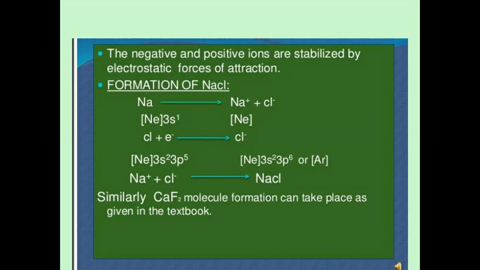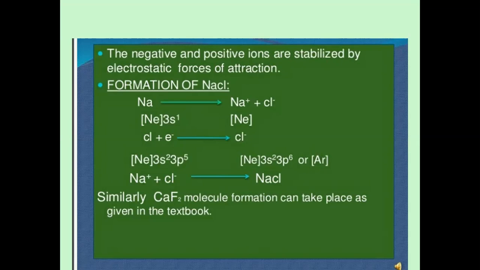Then both these cations and anions join together due to the electrostatic force, because they have opposite charges. Opposite charges attract each other, and a force of attraction develops between these two ions. That force is called the force of attraction, and ultimately NaCl will form.